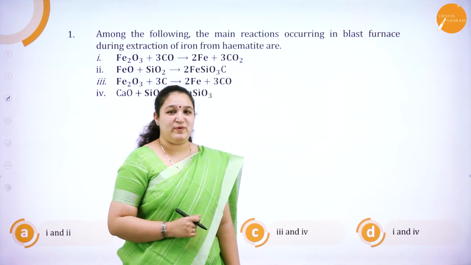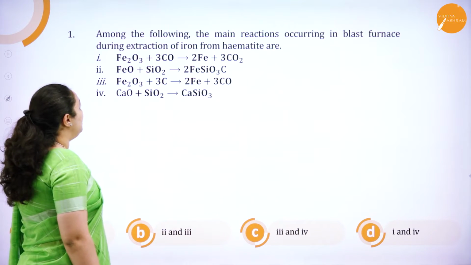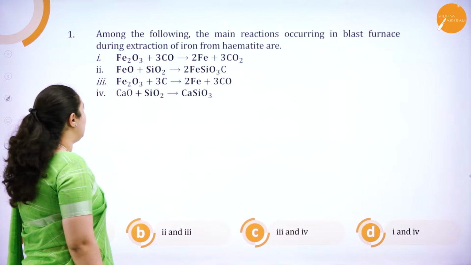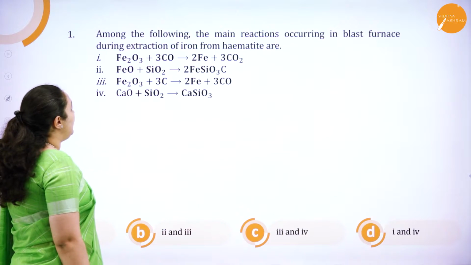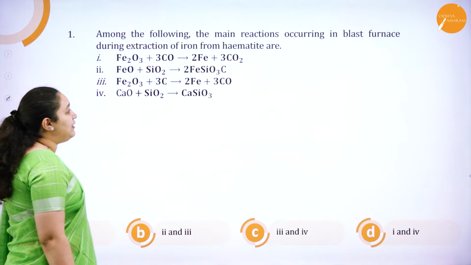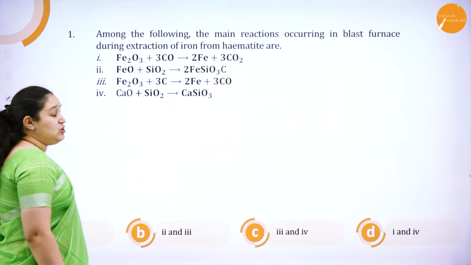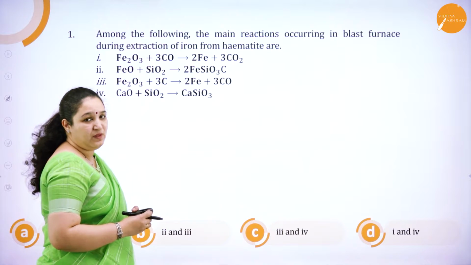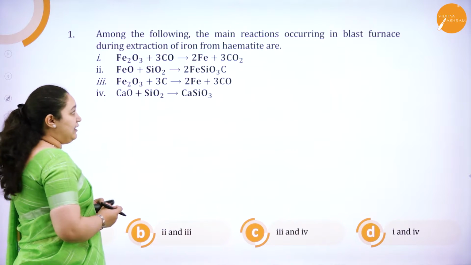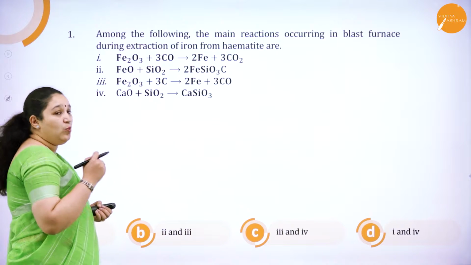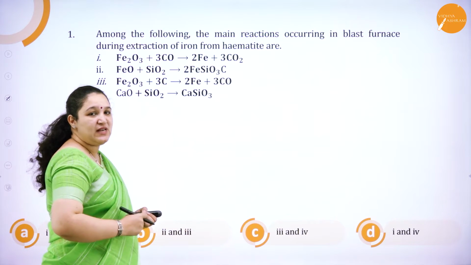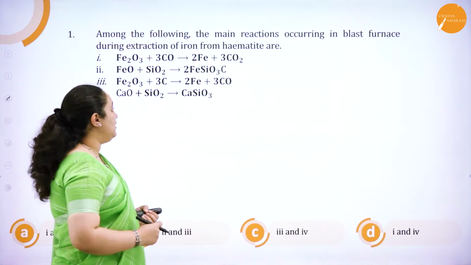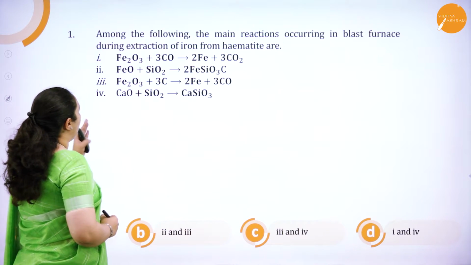First question. Among the following, the main reactions occurring in blast furnace during extraction of iron from hematite ore are. So here the question is on extraction of iron. They have given us 4 reactions. We have to tell which are the main reactions happening in the blast furnace. So we will see what are the equations given.